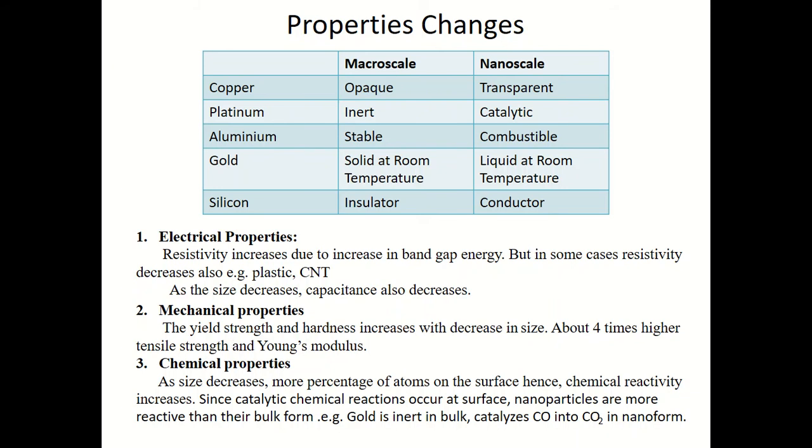Hello everyone. In this video we are going to discuss some properties of nanomaterials that change drastically. Before we start, here are some examples of how their properties change.